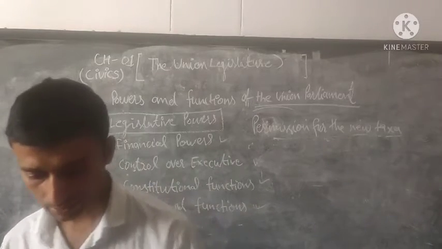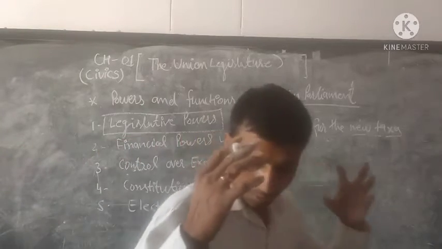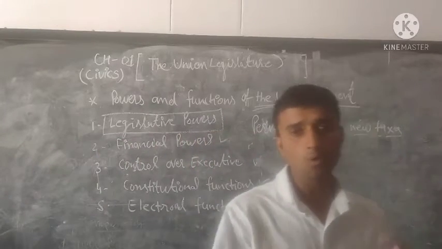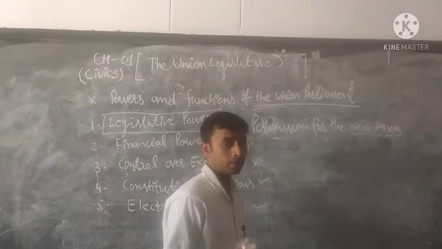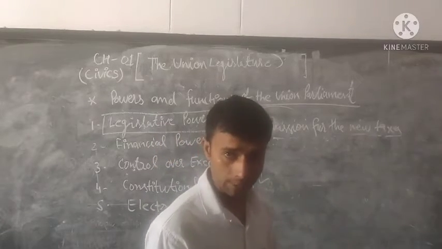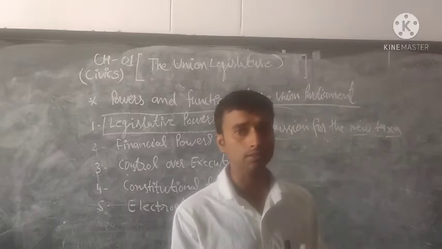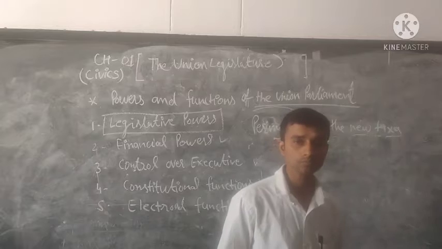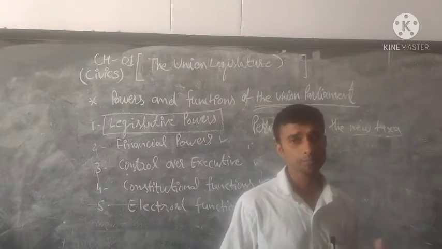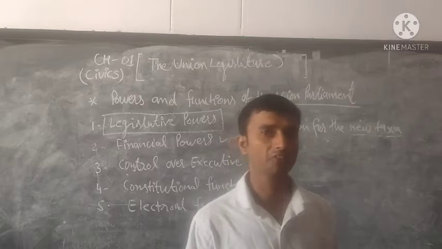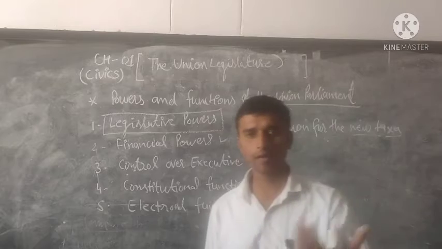It means no tax can be imposed or money spent by the government without the approval of the Parliament. I hope that is clear. Understand? Money bill, you know very well.